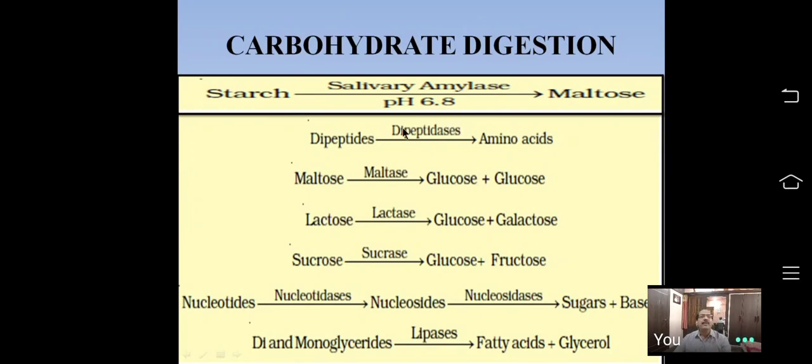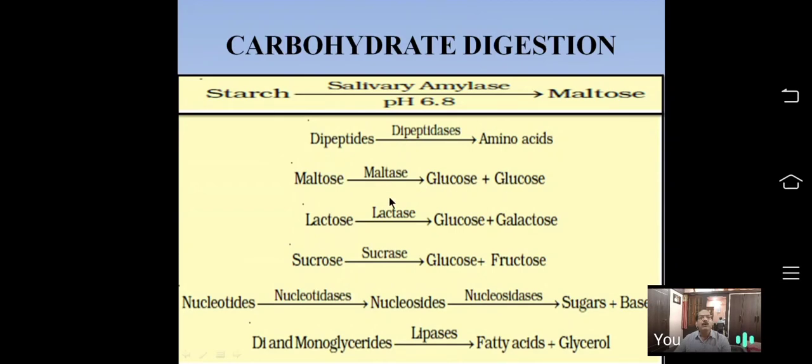In the small intestine, the protein small bits called dipeptides and tripeptides are digested with the help of intestinal enzymes into amino acids. Amino acid is a simple form of a protein. See, maltose is a disaccharide. It is digested by the enzyme maltase of the intestinal enzymes into two molecules of glucose.